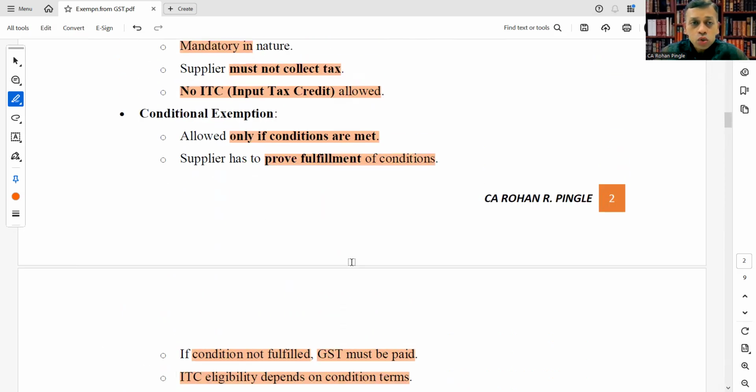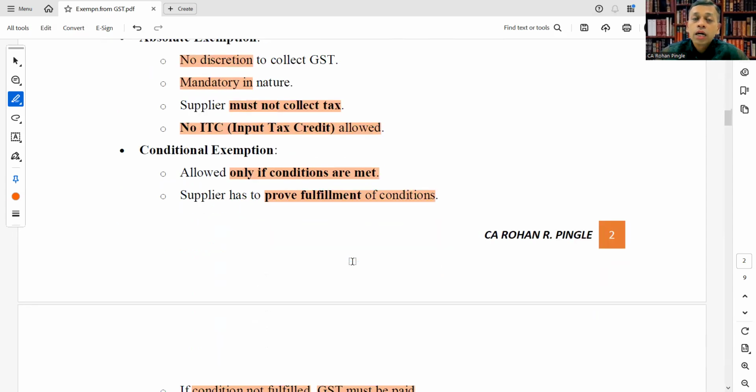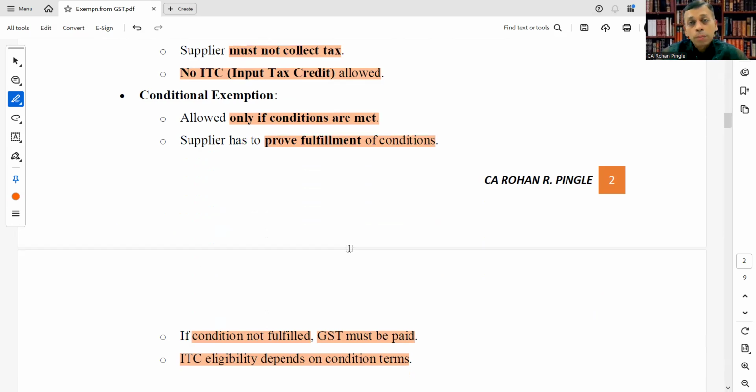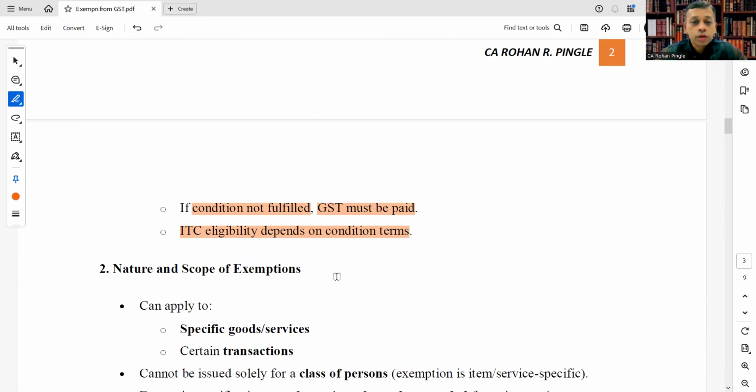So the differences between absolute and conditional exemptions are that absolute has no discretion, is mandatory, allows no ITC, and the supplier must not collect tax. Whereas conditional exemption is allowed only if conditions are met, the supplier has to prove fulfillment of conditions, if conditions are not fulfilled GST must be paid, and ITC eligibility depends on the conditional terms.